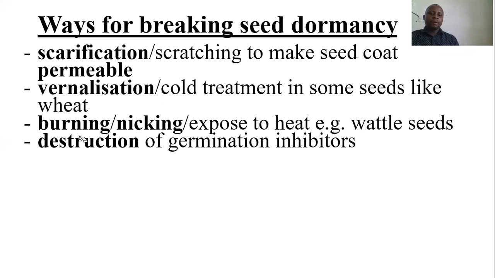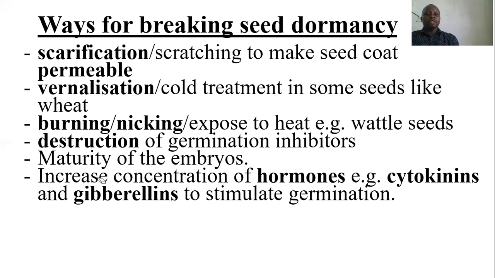We can also talk about burning or nicking. So we lightly burn the seeds, like the wattle seeds, to make them permeable to the materials required for germination, and destruction of germination inhibitors.